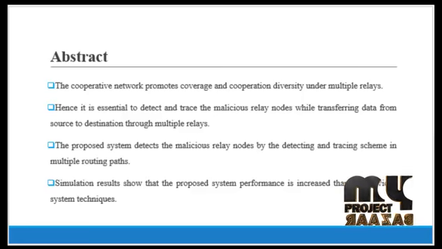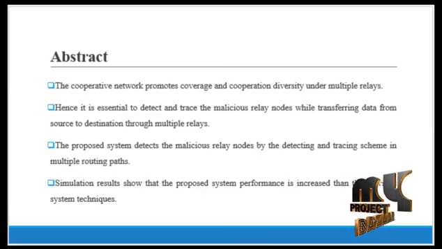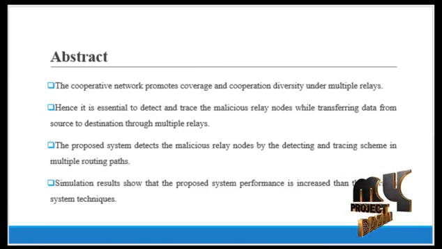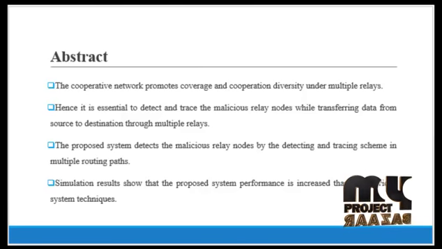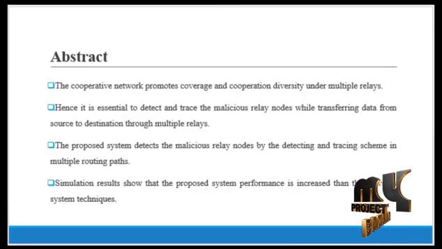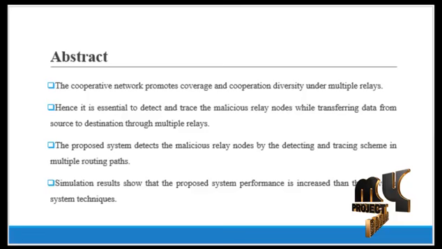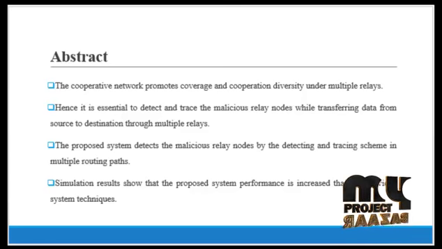The source node forwards packets in the route with the help of control packets. The malicious relay is detected in the route by tracing the behavior in pinpoint of the route between the source and destination. Simulation results show that the proposed system's performance is better than the previous system techniques.